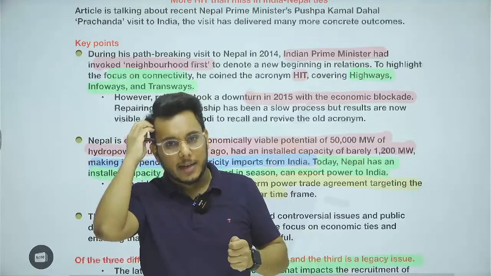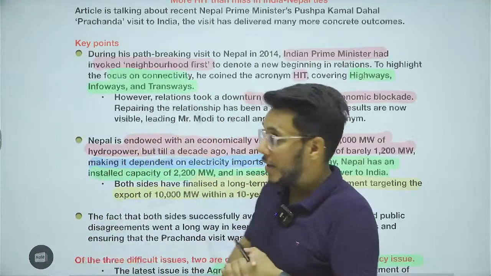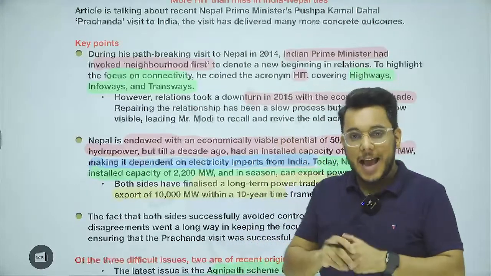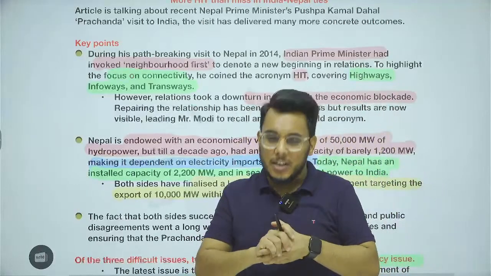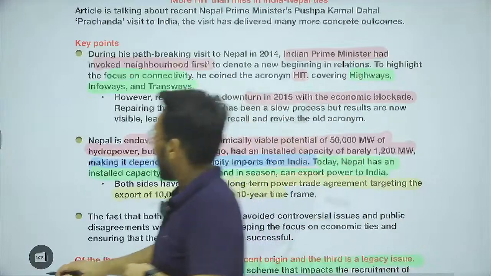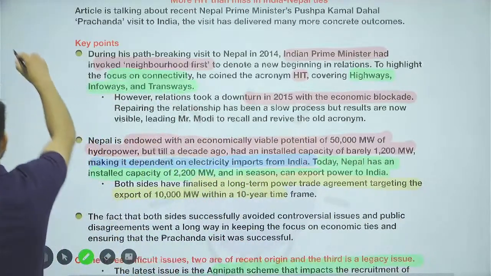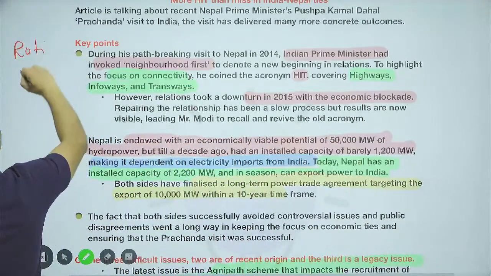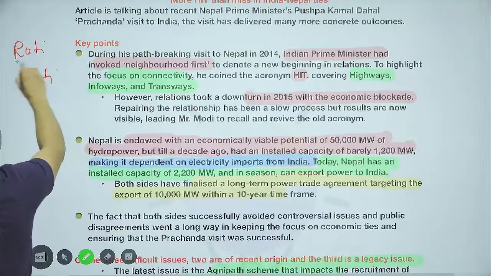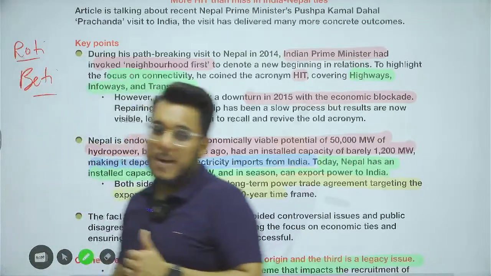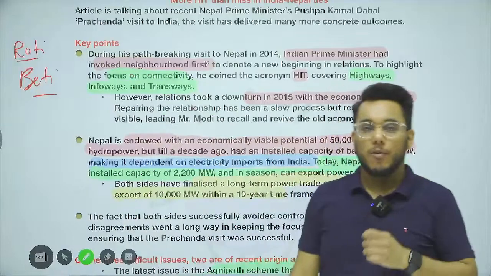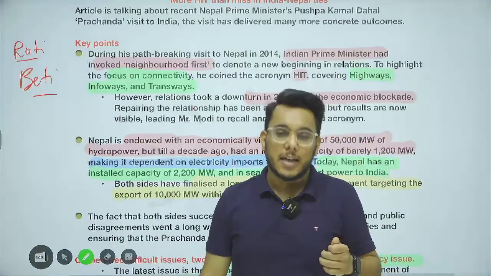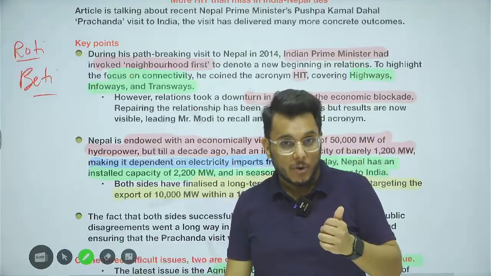But just before that, guys, understand that India and Nepal have a very special relation, which can be described as roti beti ka rishta. What does it mean? Roti beti means, first of all, a lot of Nepalese people are coming to India and getting employment and livelihood in India.